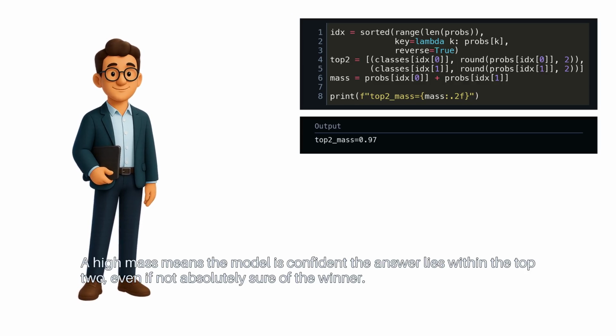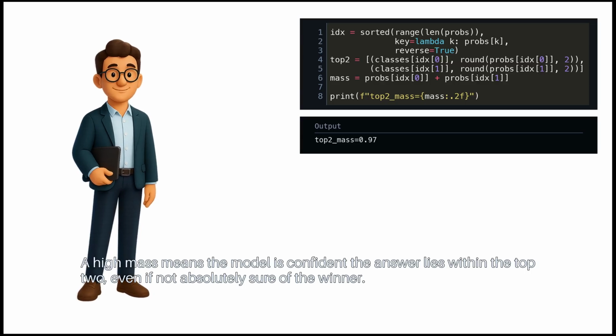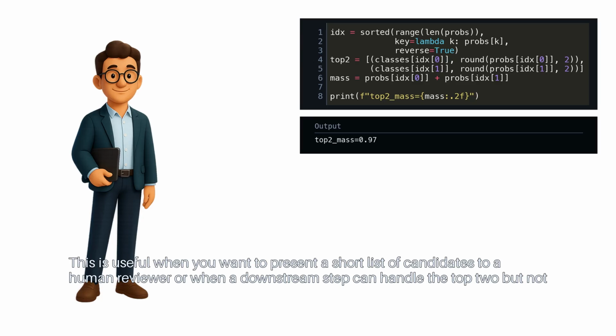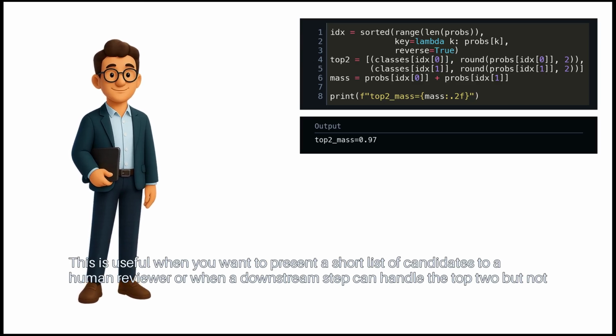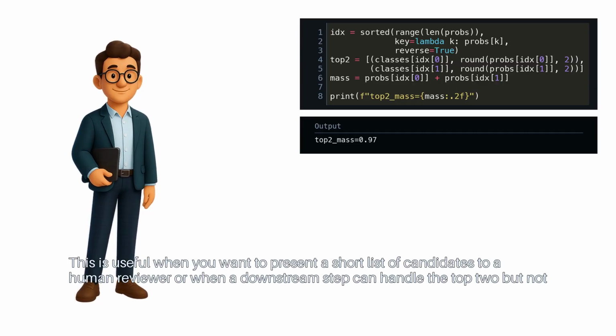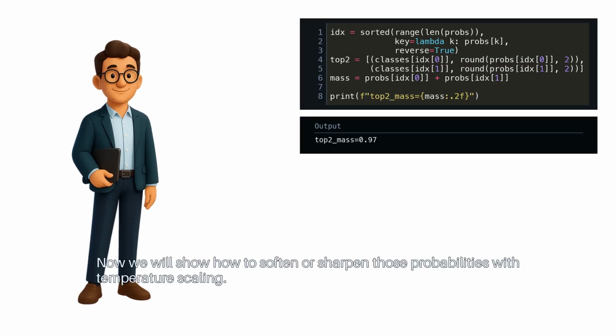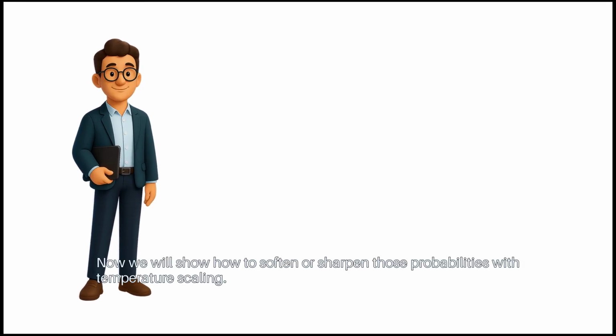A high mass means the model is confident the answer lies within the top 2, even if not absolutely sure of the winner. The printed result quantifies that concentration directly. This is useful when you want to present a short list of candidates to a human reviewer, or when a downstream step can handle the top two, but not all classes. Now we will show how to soften or sharpen those probabilities with temperature scaling.